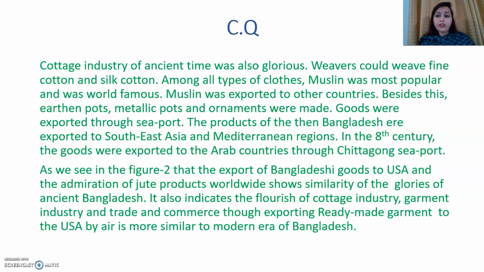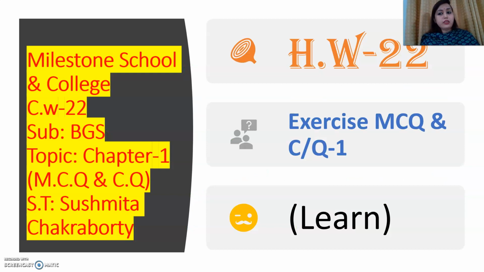Here you will have to write down the answer in 4 paragraphs. If you follow this, then you will get the marks, otherwise you will not get good marks in creative question. So let's see the homework, that is homework 22, exercise MCQ and CQ1 learn.